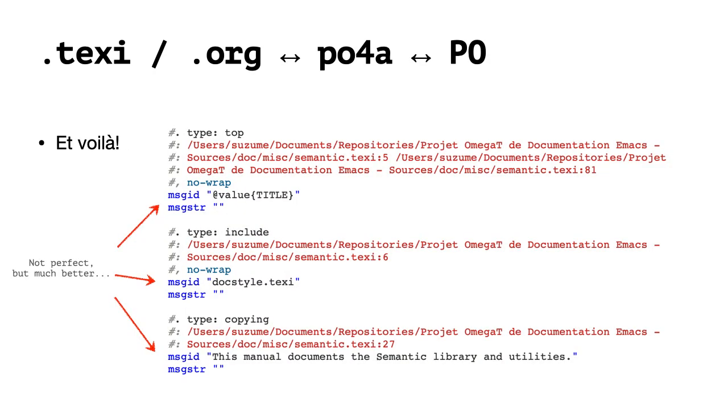When we use po4a on those 182 TXI and Org files, what do we get? We get something that's much better. Now, we have 3 segments. It's not perfect because, as you can see, the 2 first segments should not be translated. So there is still room for improvement.